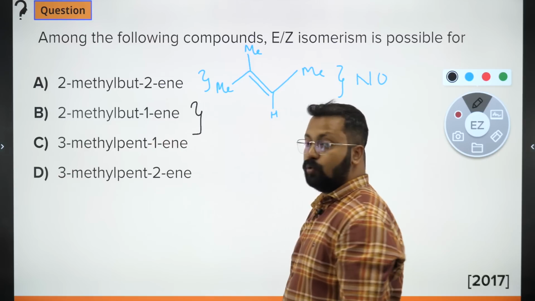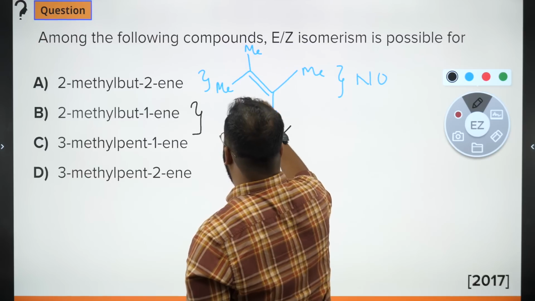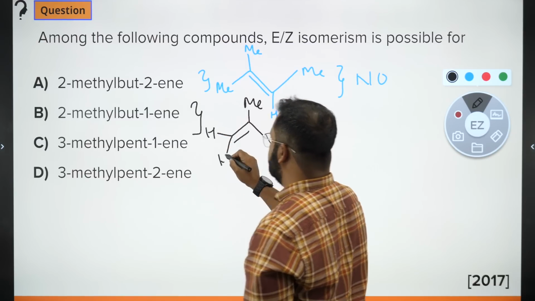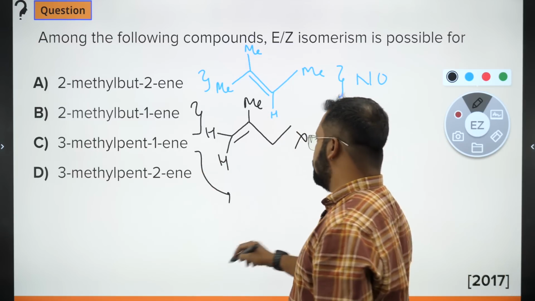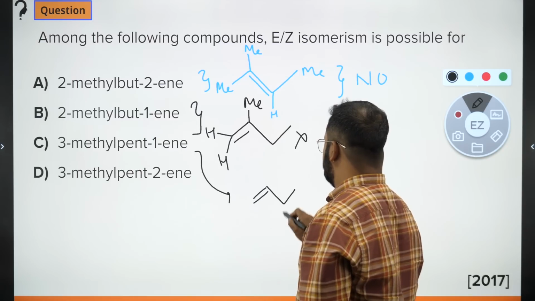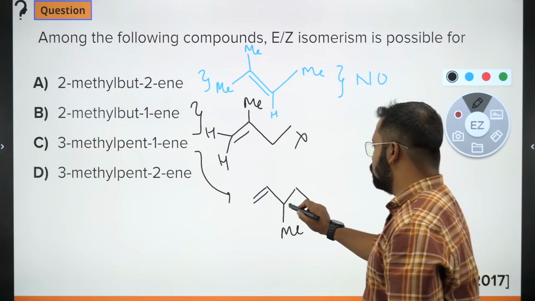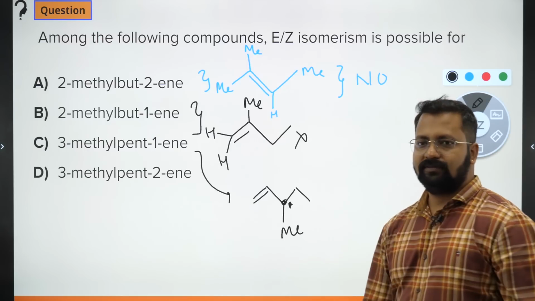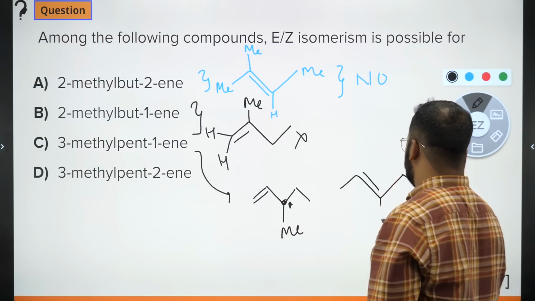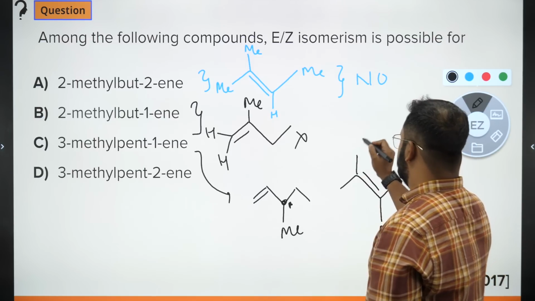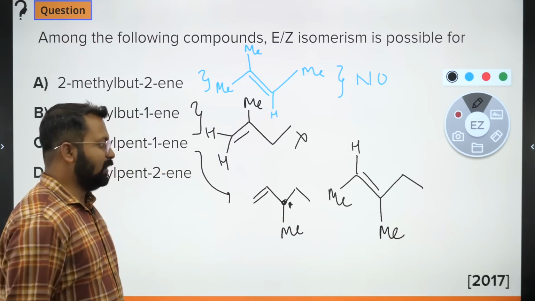What about this one? 2-methyl-but-1-ene. 1-ene generally does not show it. Let's see, here 2 hydrogen atoms are present. No, it will not show. 3-methyl-pent-1-ene. Okay, it will show optical isomerism because there is a chiral center. 3-methyl pent-2-ene. Okay, will it show? Yes.